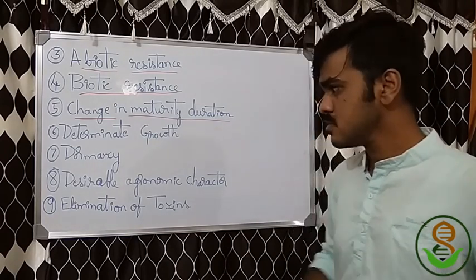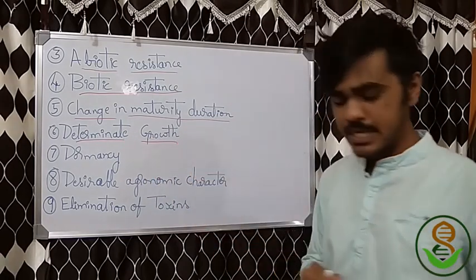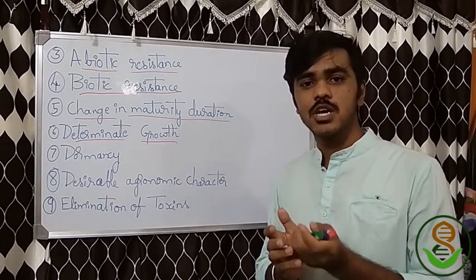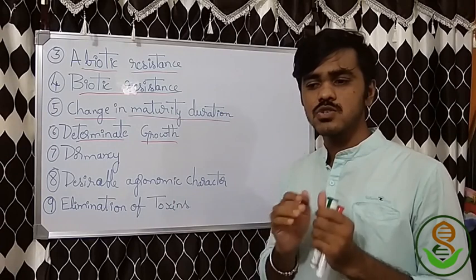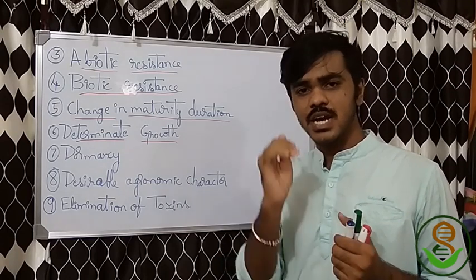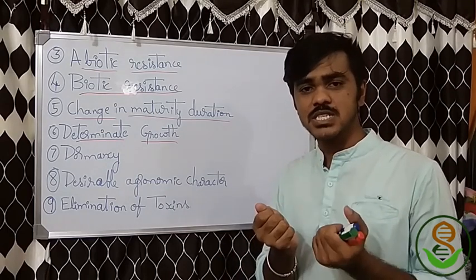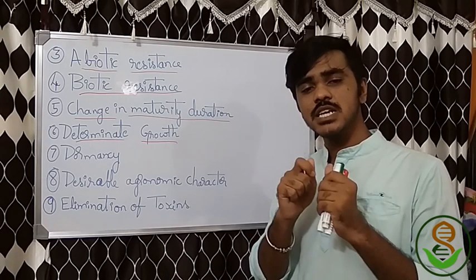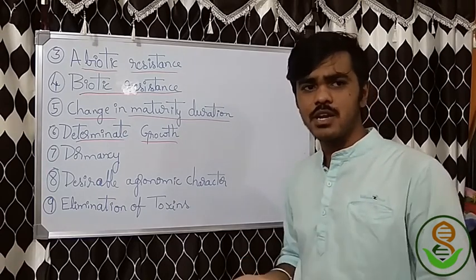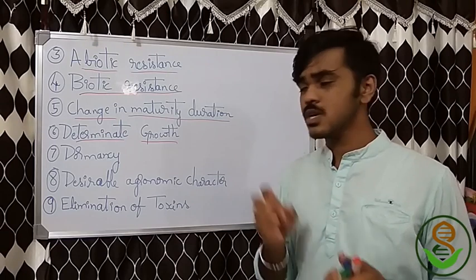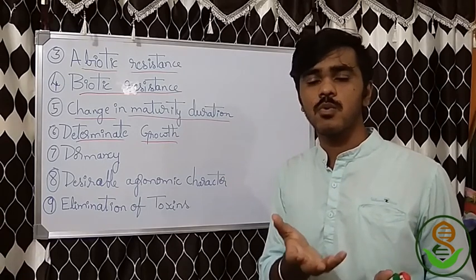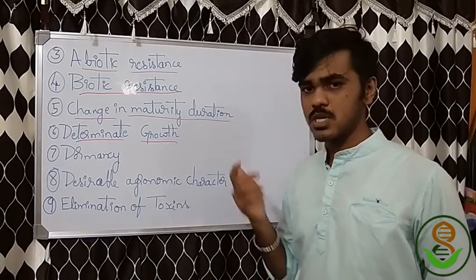Next is determinate growth. Determinate growth means we should not allow plants to grow like a vine. We should limit it to some extent so that lateral forms are in the plants. We always try to reduce the height because it induces lateral branches. If it induces more lateral branches, then it will give more flowers and more buds, so that you can get more flowers and more yield also. So you should also concentrate on determinate growth, especially in plants like some pulses, and in cotton we know monopodial branches and sympodial branches. So determinate growth matters there.